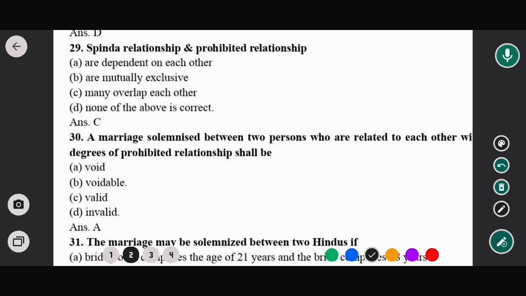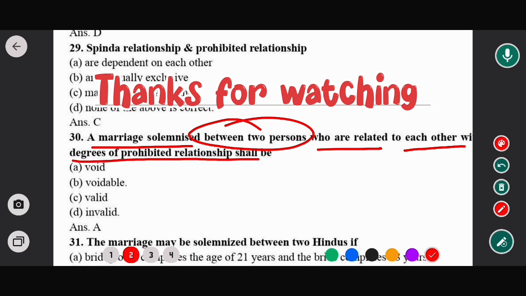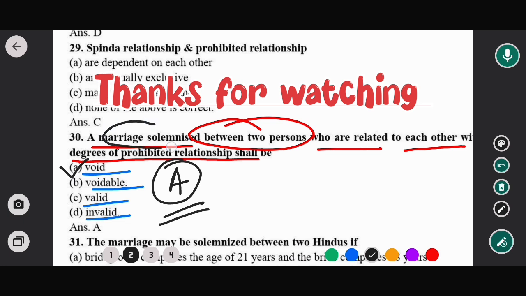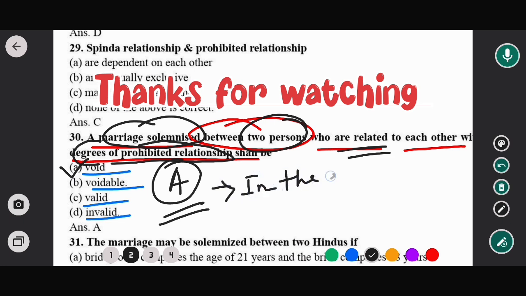This is the last question. A marriage solemnized between two persons who are related to each other within the degree of prohibited relationship shall be: void, voidable, valid, or invalid. In this case, the correct option would be option A, that means void. That means if any marriage is solemnized between two persons who are related to each other within the degree of prohibited relationship, then that marriage will be void in the eyes of law. So this is all for today.